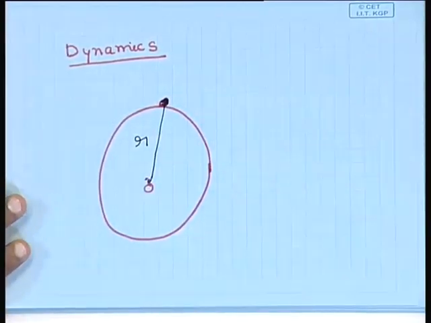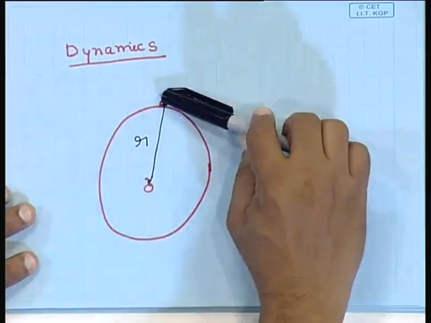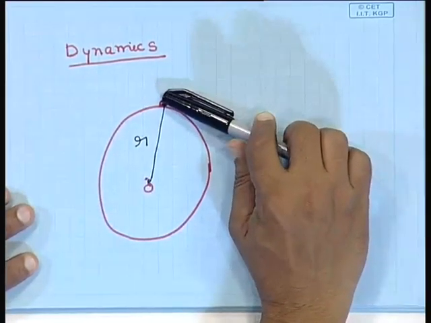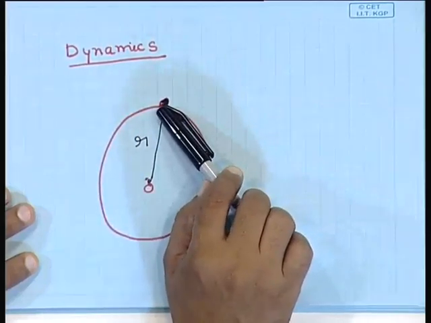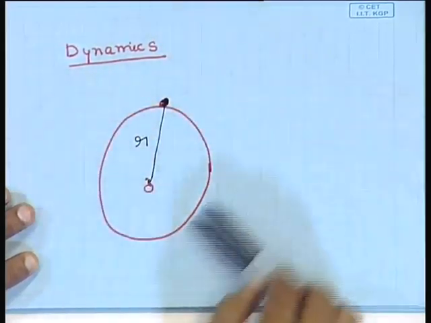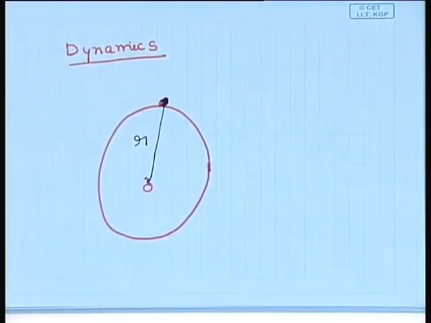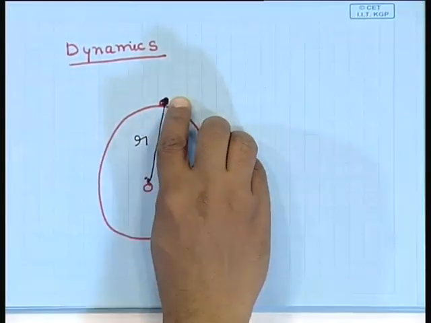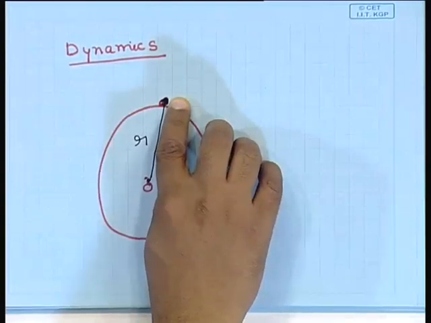Now, we know that if there is a spherically symmetric mass distribution and we want to calculate the force on this particle, only the mass inside this sphere is going to contribute. The mass outside this sphere is not going to contribute. This is known to all of us. This is very elementary physics. So, we can straight away write down the equation of motion of this galaxy, which is effectively a test particle.